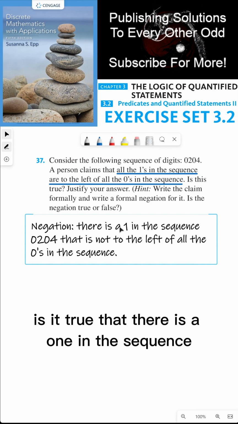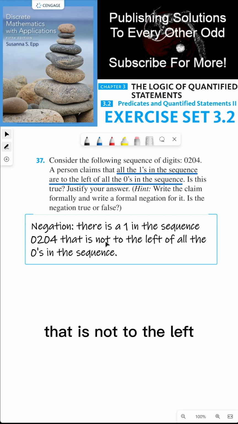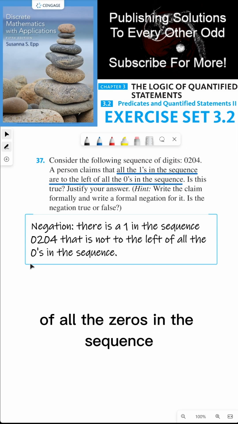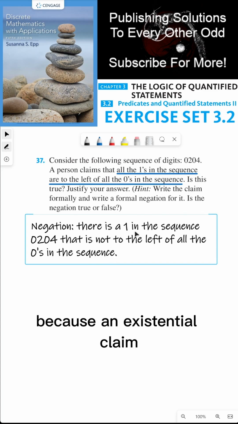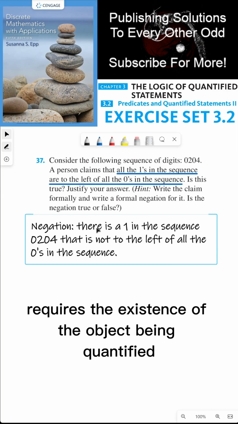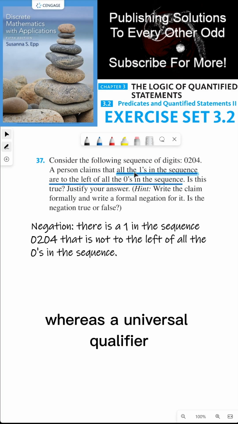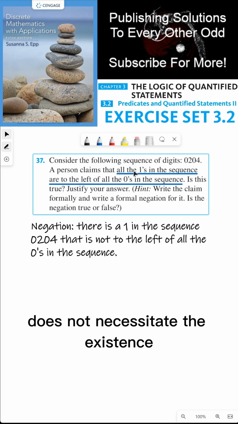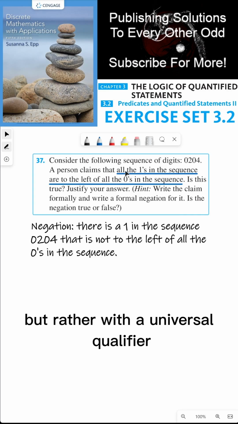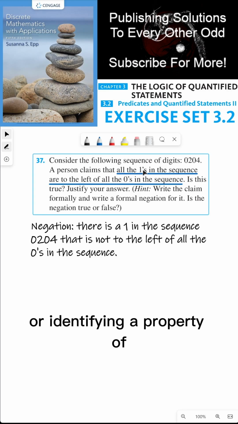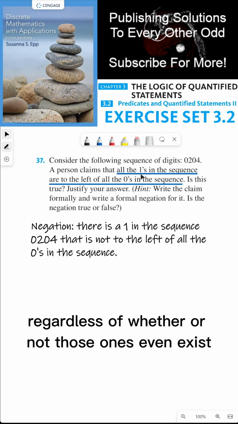Is it true that there is a 1 in the sequence that is not to the left of all the zeros in the sequence? The answer is no, because an existential claim requires the existence of the object being quantified, whereas a universal quantifier does not necessitate the existence of what's being quantified, but rather with a universal quantifier, we're identifying a property of all the ones, regardless of whether or not those ones even exist.